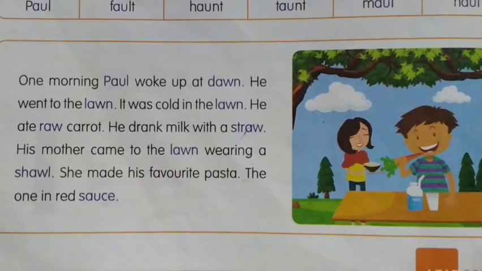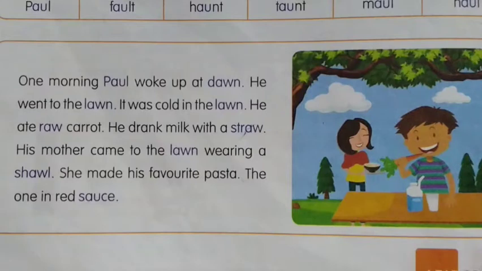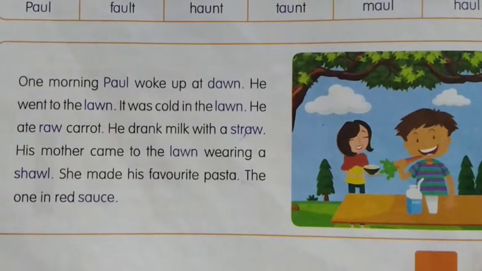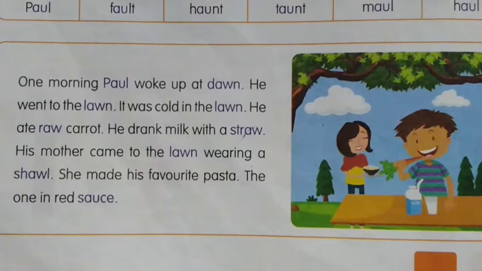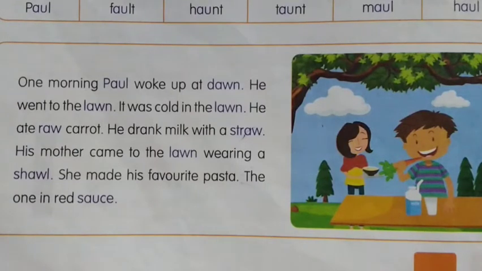Today we are going to read the paragraph for these digraph sounds by using the blending technique. I hope you all remember about this blending technique. For this blending technique we have to identify the beginning sound, middle sound and then end sound of a phonic word. If it is a phonic word, we have to identify the beginning sound, middle sound and then end sound. When we join all the sounds together, finally we get a new word.